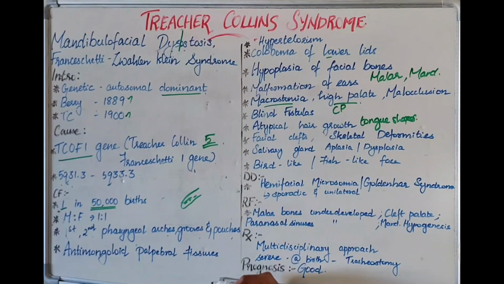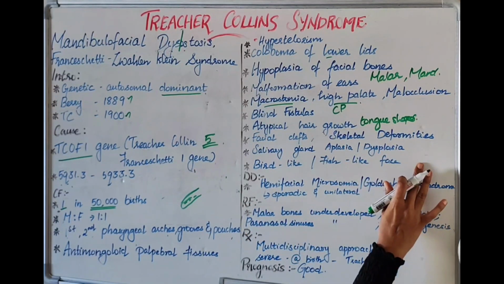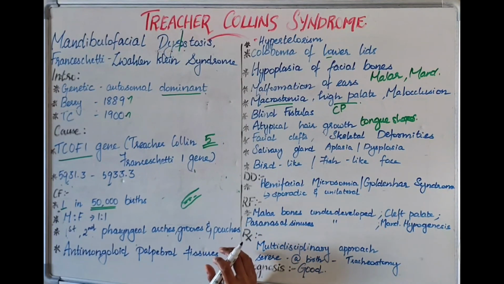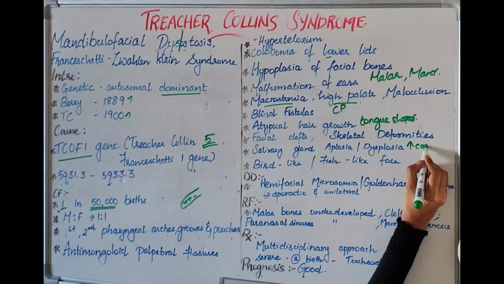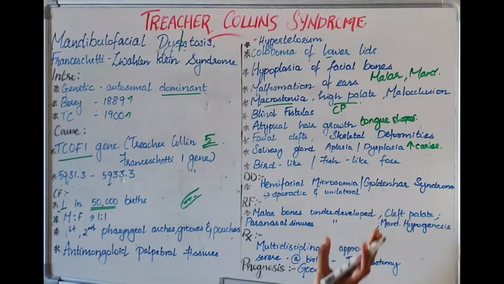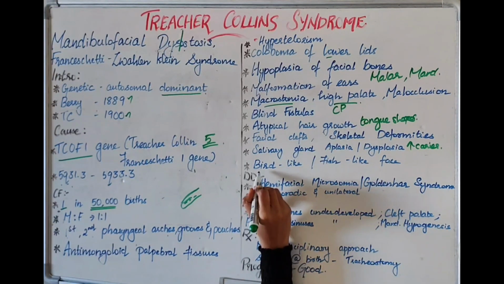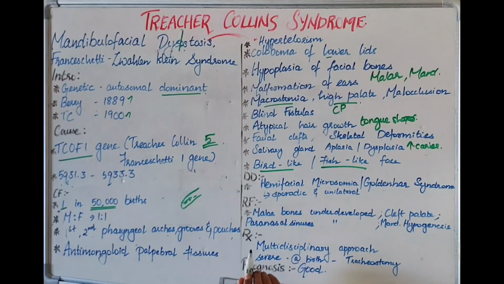Now, coming to salivary glands, we can see either aplasia, absence of salivary glands, or dysplasia. So, when the salivary gland is affected, of course, there will be less salivary secretion. So, we can eventually see dryness and also more caries activity. So, the child will be having increased caries. Now, due to the small mandible, the face feature will be overall like bird-like or fish-like. Okay.